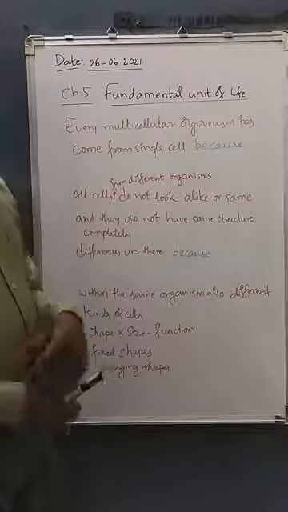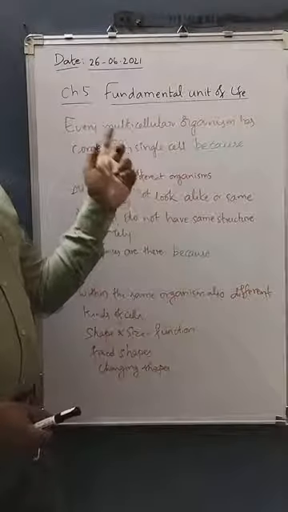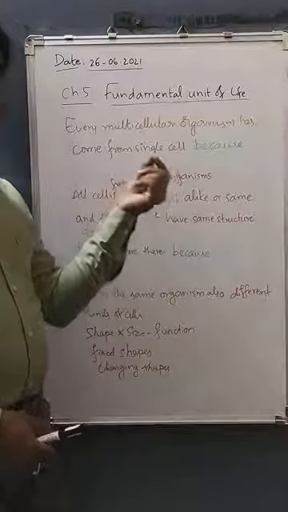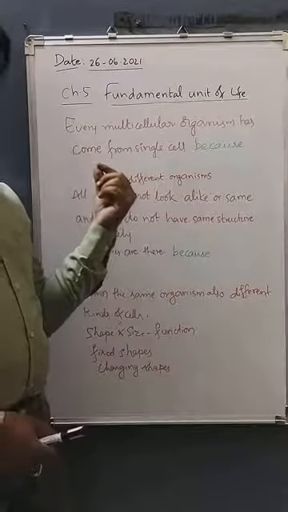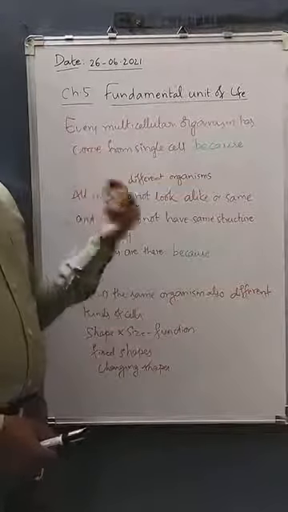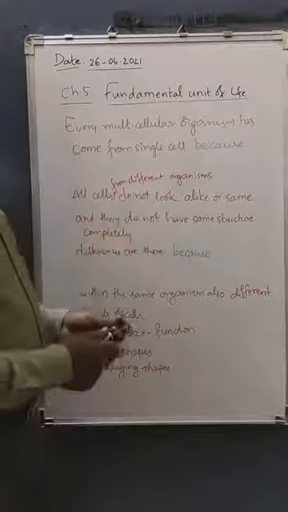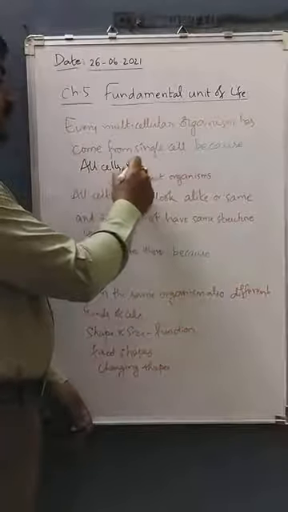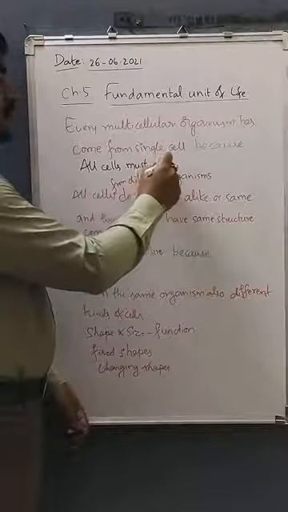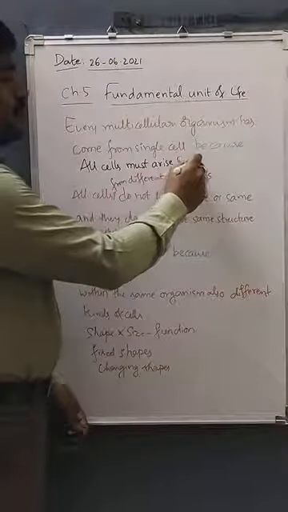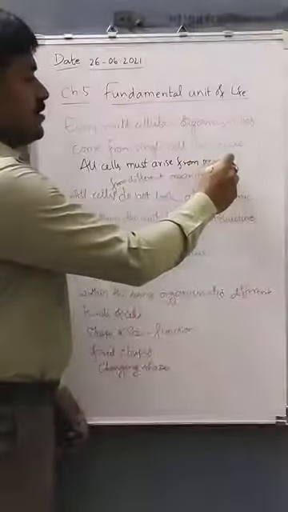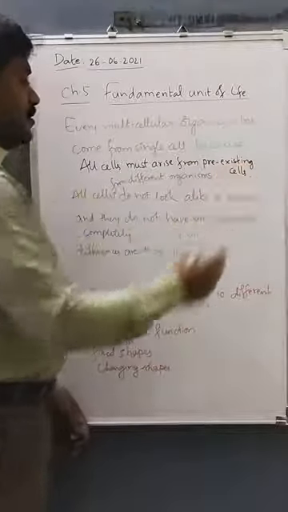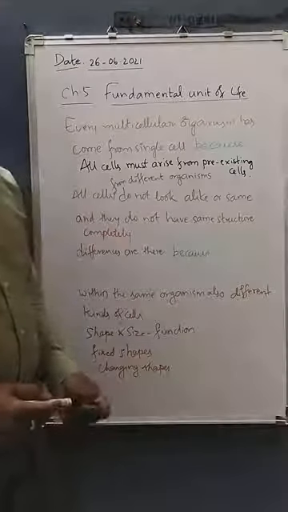Based on that point, we can say that all cells of multicellular organisms must have their origin in pre-existing cells, and these pre-existing cells might have their origin in pre-existing cells. Likewise, all cells must arise from pre-existing cells.